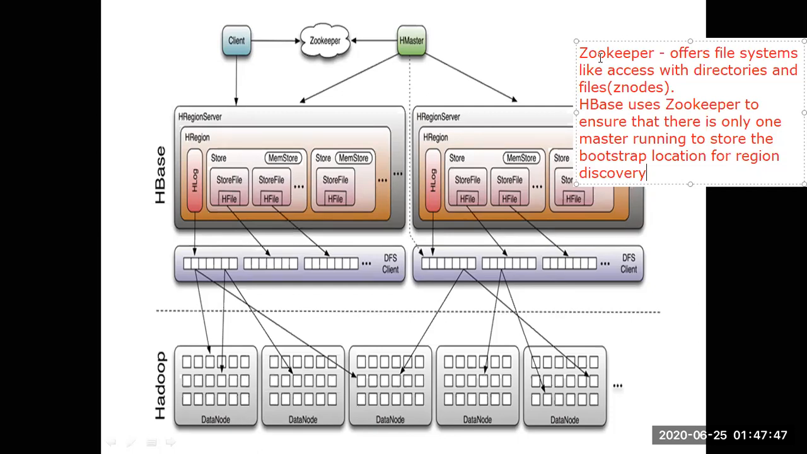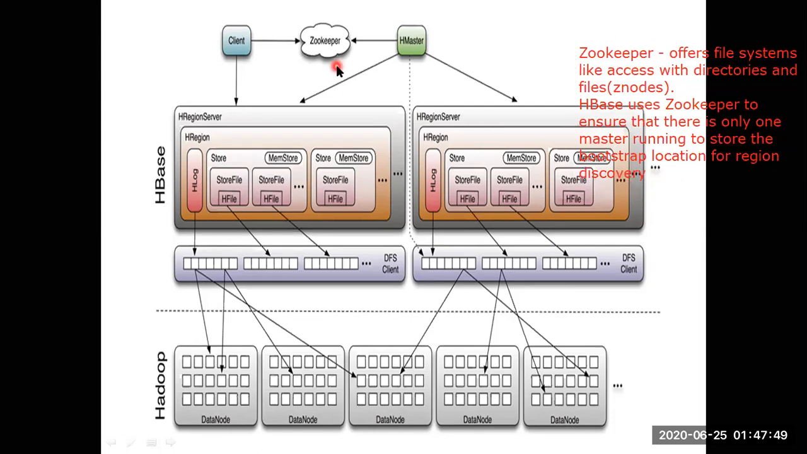So HBase uses Zookeeper to ensure that there is only one master running at a time. So again, it is an H master. We have only one H master. We don't have any additional H master, or supporting H masters. And here I have two region servers. And in this I can see region, and in this I can see HLog and store file. So this is store file, Hadoop file. This is store file, and this is store file.